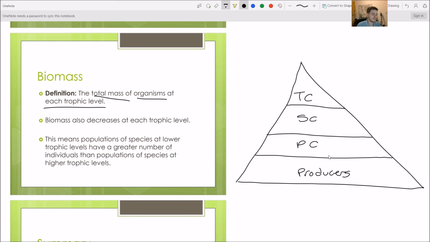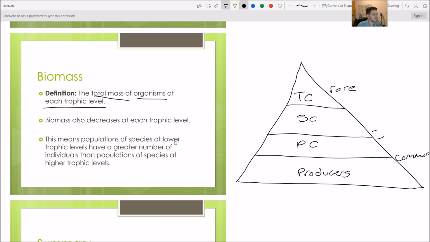You'll probably see maybe some bugs, especially in the summertime. You'll probably see a lot more primary consumers, little things that just eat grass. You might see some frogs, but you really have to look around for it. And it's not very often that you see snakes or eagles or things like that at the very top. Those are very rare. Rare, common. And these are in between.